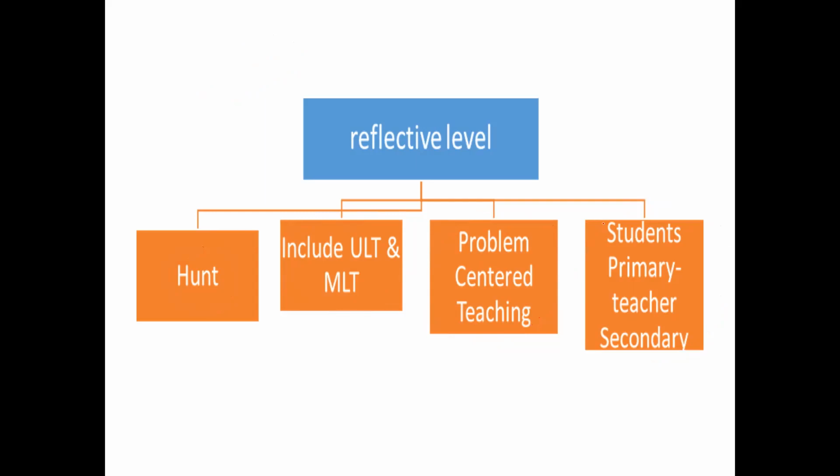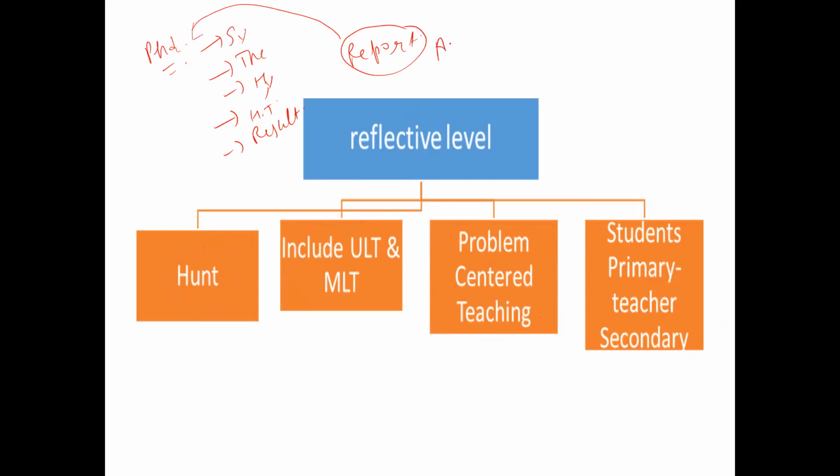Now, I genuinely believe that you would have understood this, but I still would recall the example I gave you at the start of this lecture. I am a student of a PhD. I have to make a synopsis. I have to submit my thesis. I have to make a hypothesis. I have to apply some hypothesizing techniques. I have to evaluate results. And lastly, I have to report to my university and my supervisor as well. So in all this learning, my role is very active, but the role of my university and supervisor is passive. So this kind of teaching is known as the reflective level of teaching.